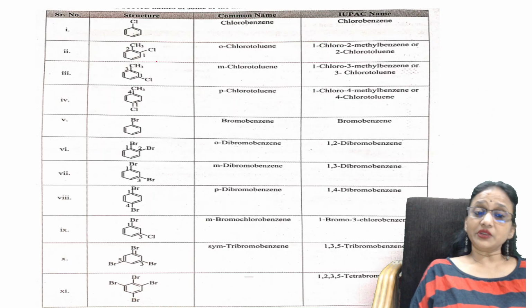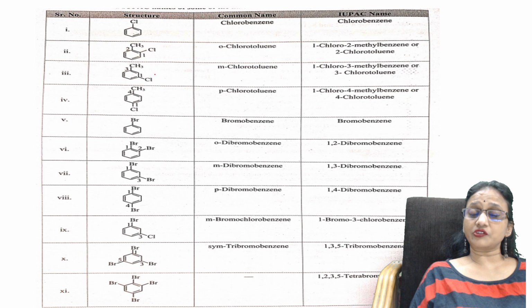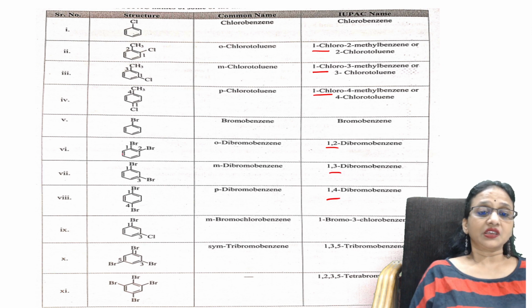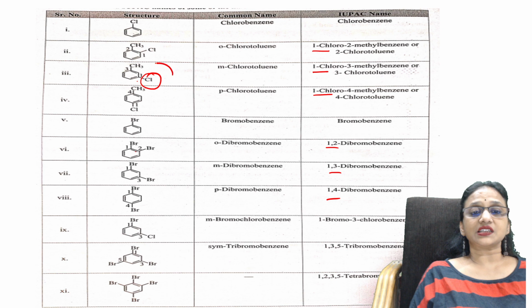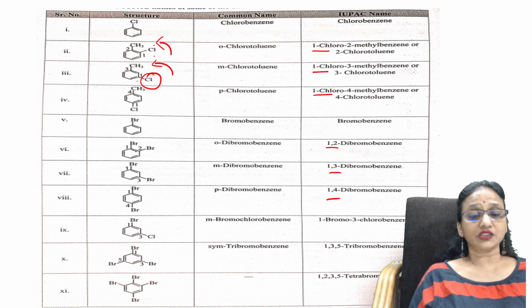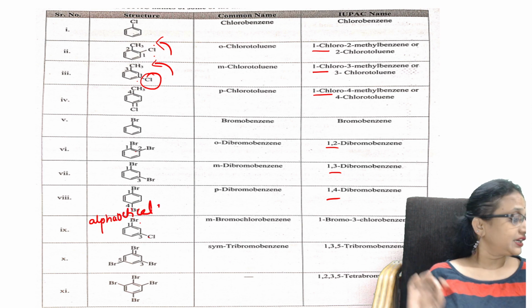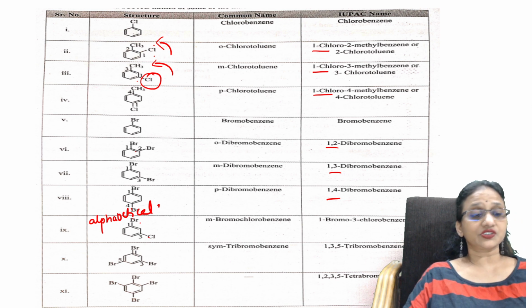See here. Nomenclature, order of preference. Remember, the halogen atom is given the minimum number. Wherever you're seeing, the halogen is given the minimum number. Start from the halogen and then proceed like this. If you have chlorine and bromine, go with the alphabetical order. Easy? Okay. Now, let us see some questions based on that.